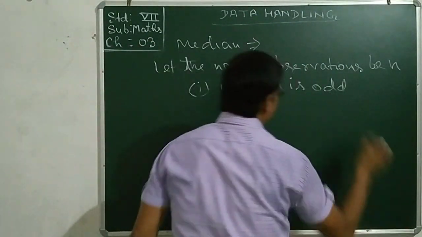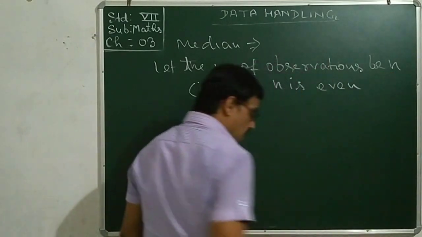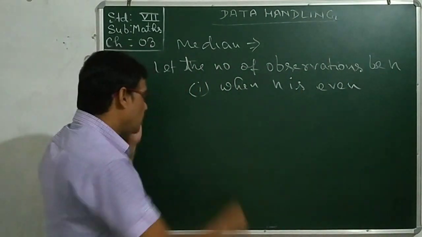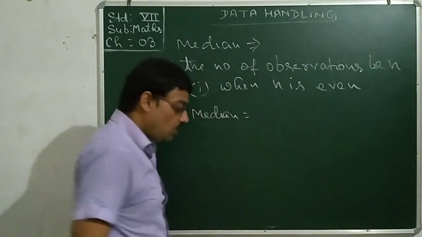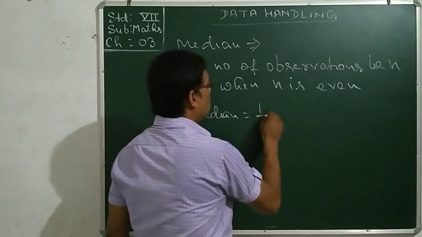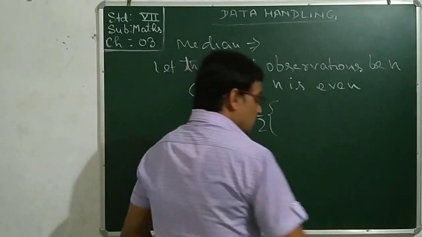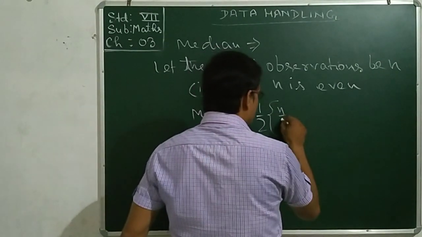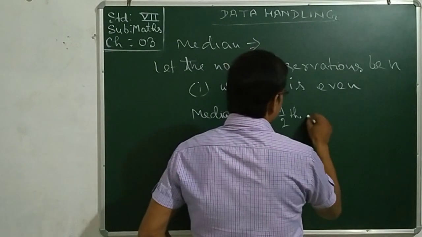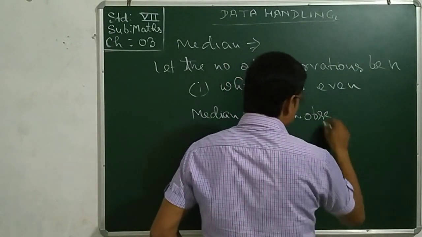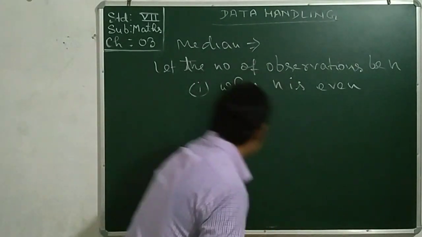When n is even, the formula will be: median equal to the value of 1 by 2 into n by 2th observation. Let me take more space.